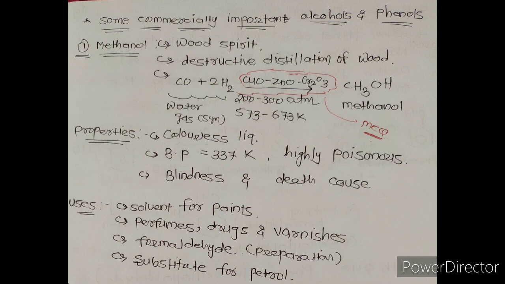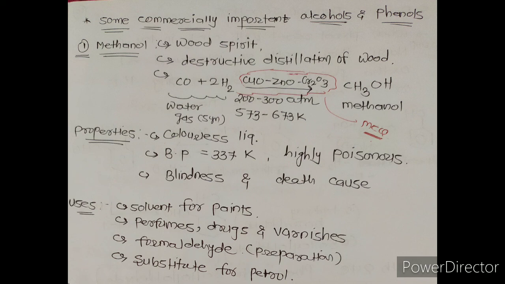Some commercially important alcohols and phenols. First one, methanol. The formula of methanol is CH3OH. It is also known as wood spirit. Methanol is obtained by destructive distillation of wood.